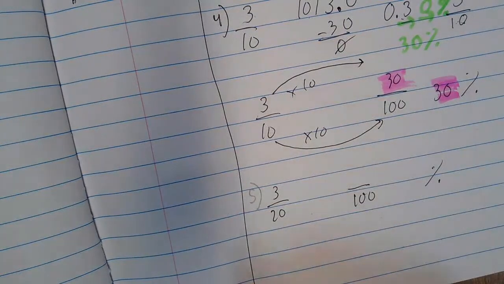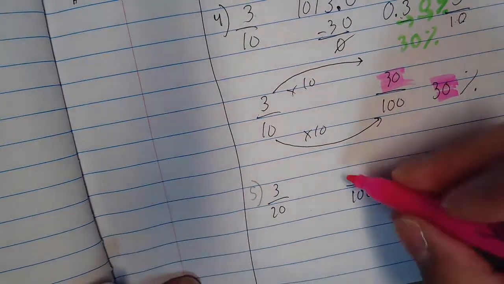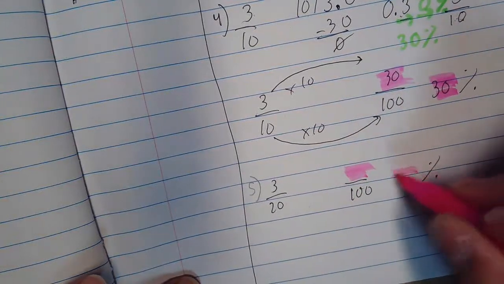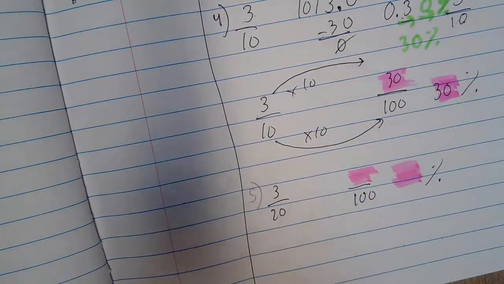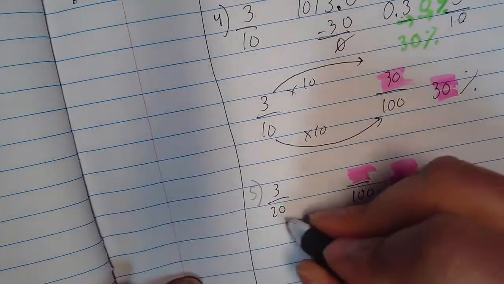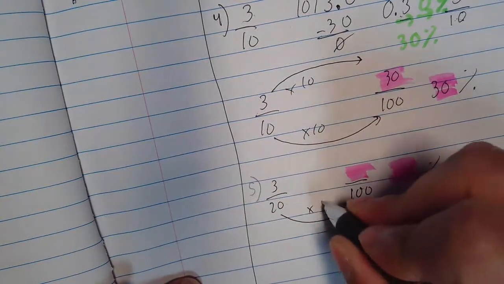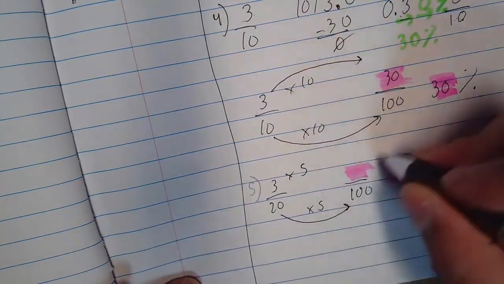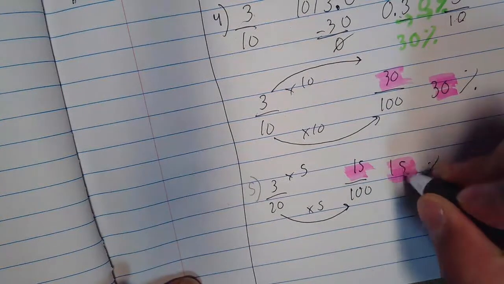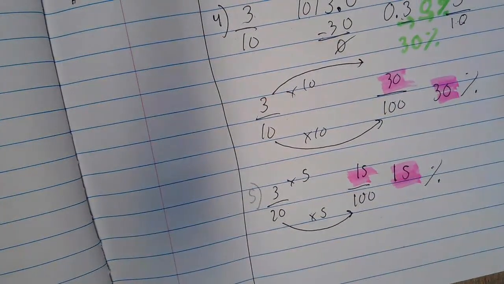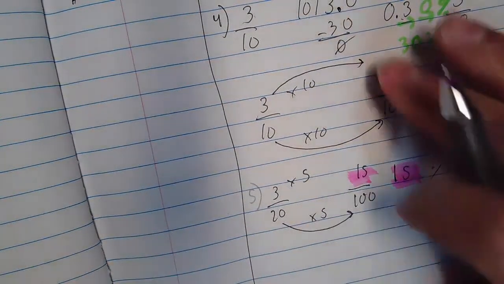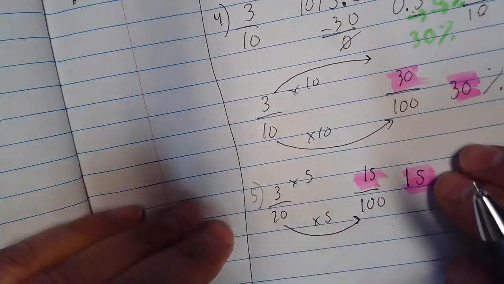Okay, if I'm noticing I'm kind of wasting time setting this up like this, you don't have to do this, but I want you to see where the numbers are coming from. Okay? 20 times 5, 3 times 5, 15%. And I'll use another page. We're almost done here, guys. Hang in there.